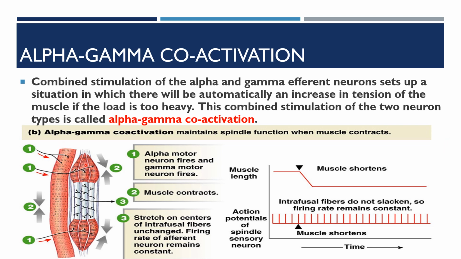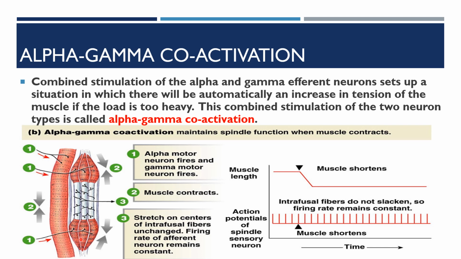You can see both the alpha and the gamma motor neurons get fired, so the muscle contracts, both the extrafusal and the intrafusal. As the muscle fibers are contracting, you can see in the center there is a stretch on the center of the intrafusal fibers.